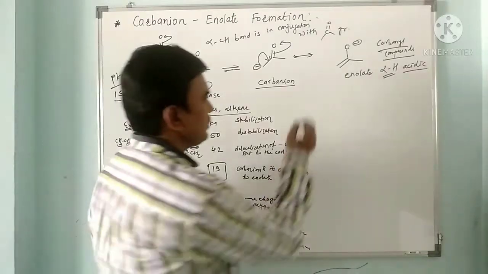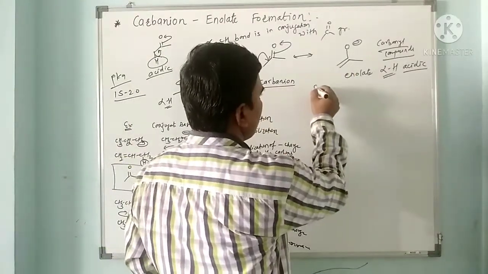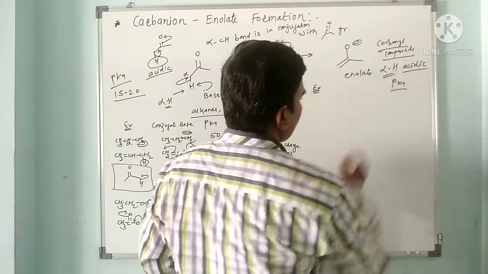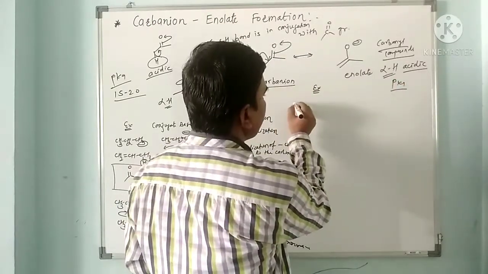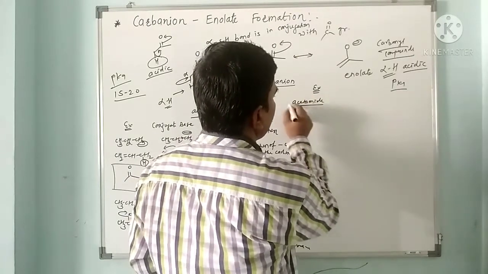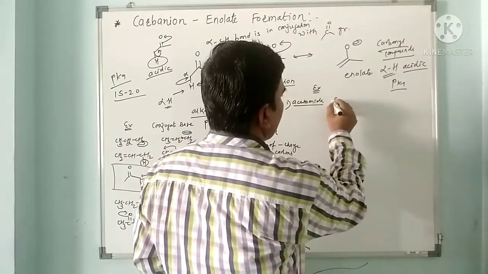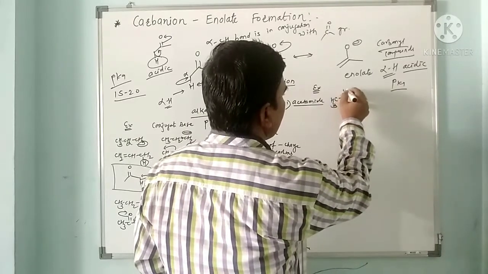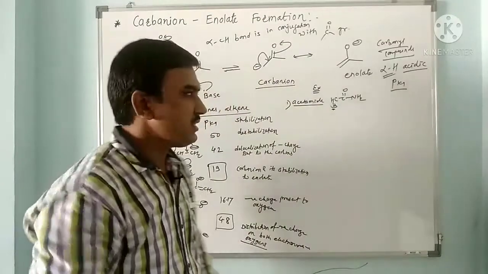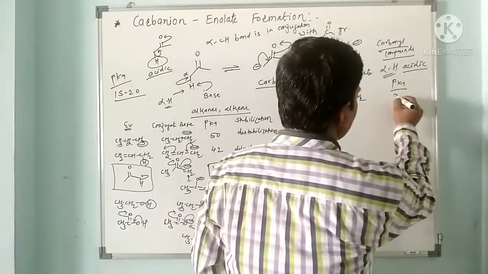Now we have to see a few examples of carbonyl compounds and their pKa. When we see the carbonyl compounds such as acetamide, first example, CH3CONH2, when you talk about this alpha hydrogen's acidity, its pKa is around 30.